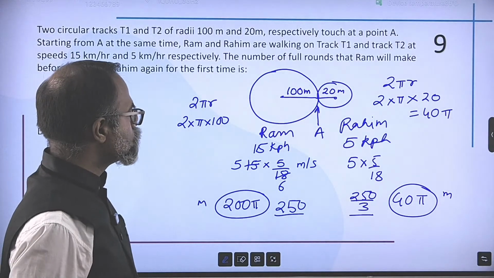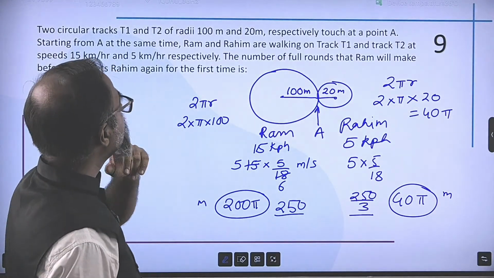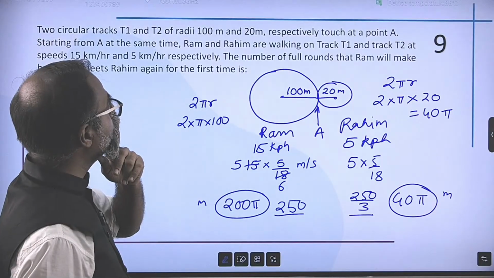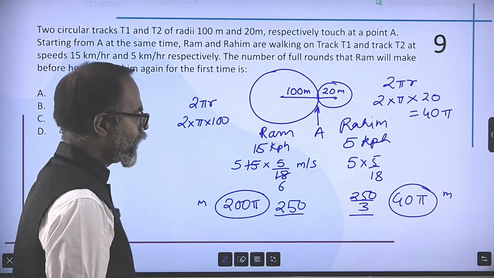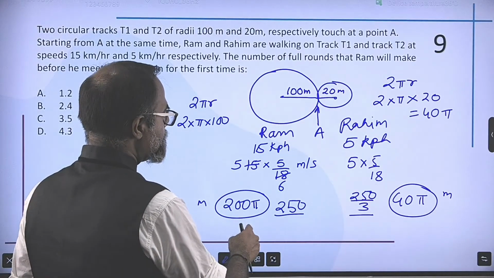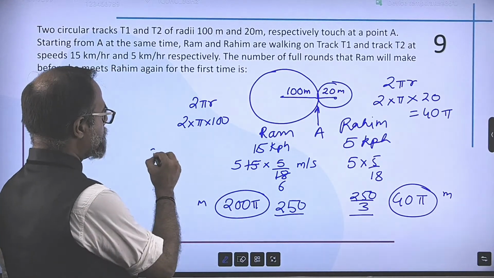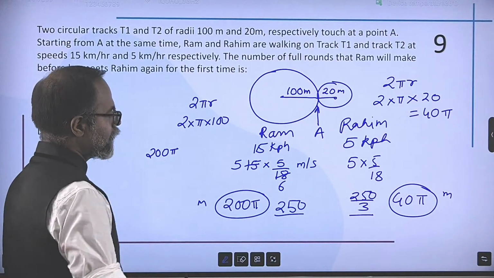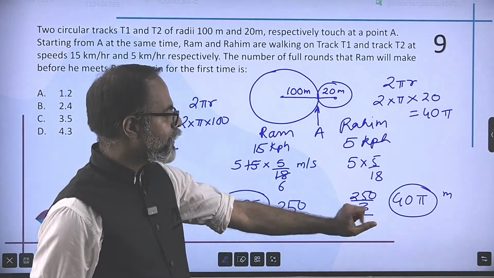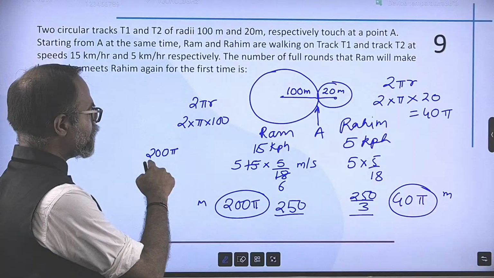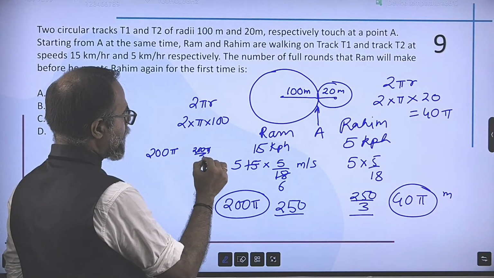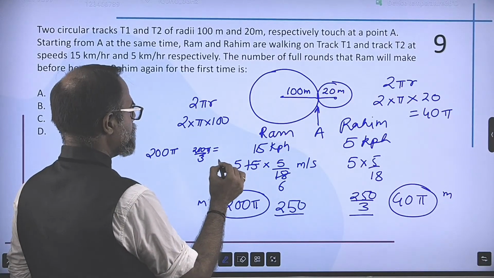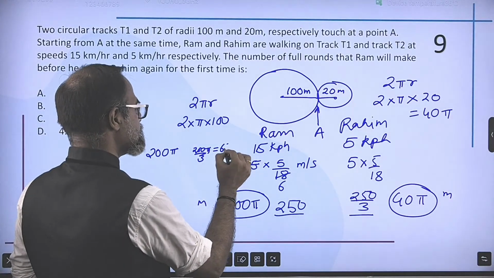Okay. So now I need to find out the number of full rounds that Ram will make before he meets Rahim again. So when Ram is traveling 200 pi and completing one circle, because Rahim is traveling at 1/3 the speed, he would have traveled 200 pi by 3, which is 66 point something.